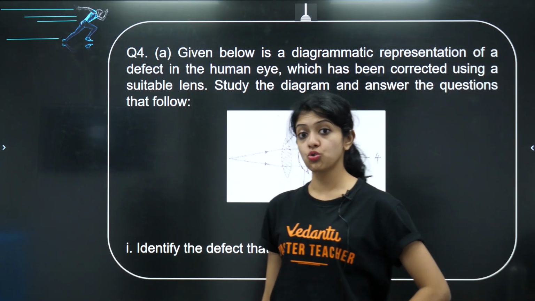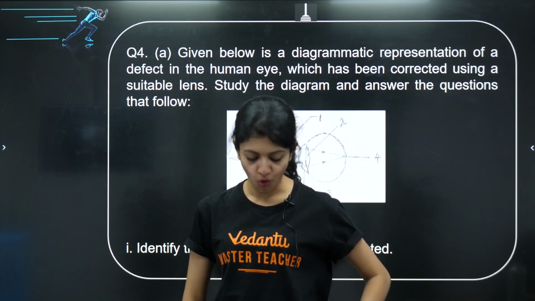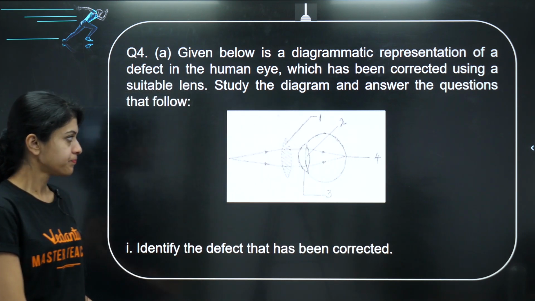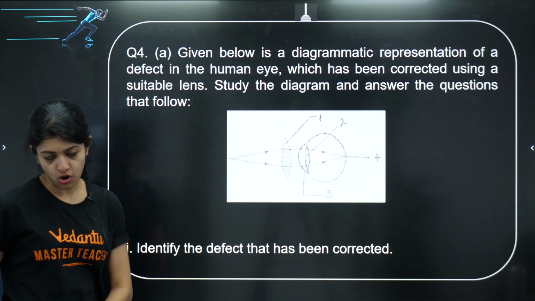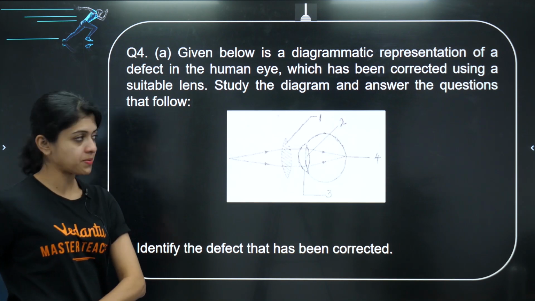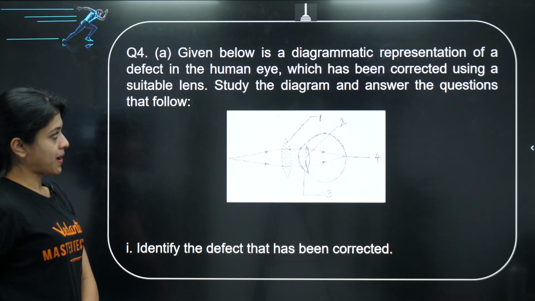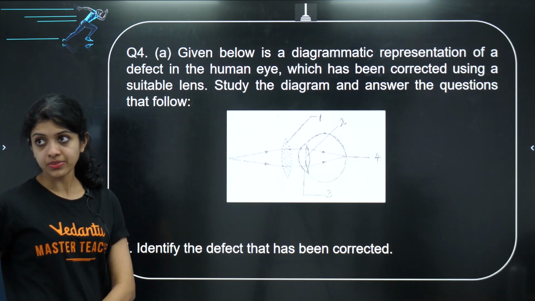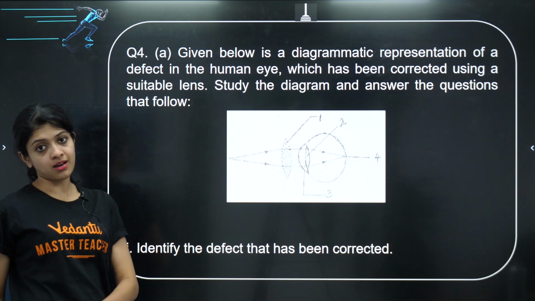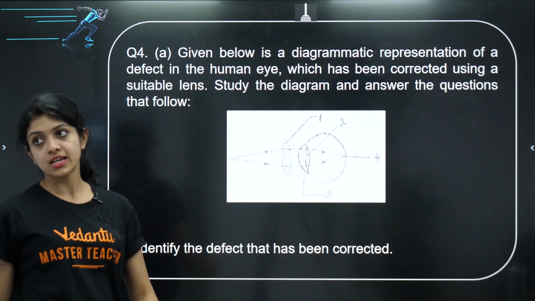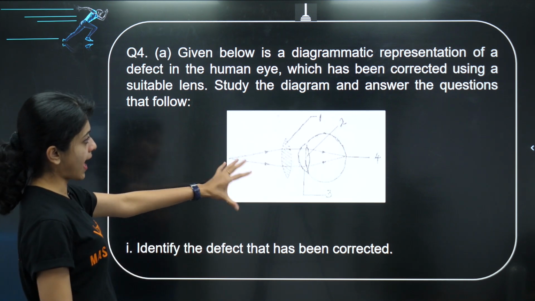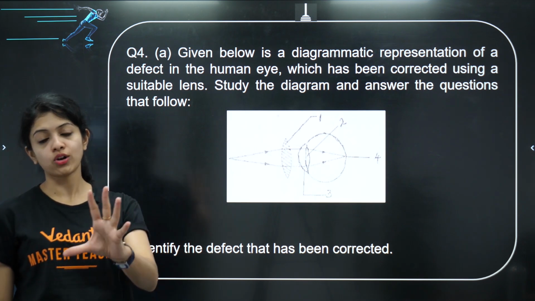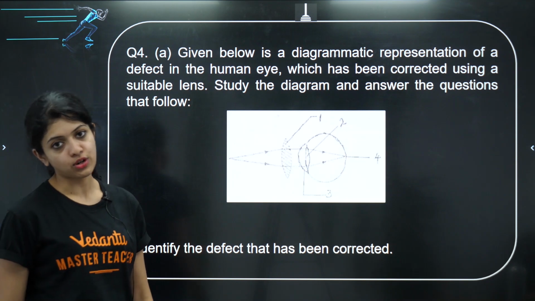Yes, we have come to question number 4. Okay, what do we have to answer here? It looks a little complex, but it is not. Trust me. Given below is a diagrammatic representation of a defect in the human eye, which has been corrected using a suitable lens. So study the diagram and answer the questions that follow. If you answer all of them correctly, you get 5 full marks.